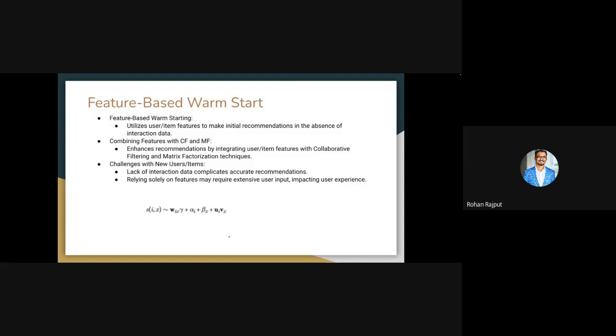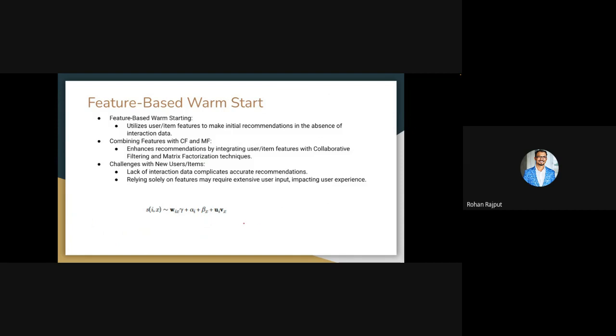In the cold start process we don't have explicit information about user and item embeddings. In such cases, we rely on extensive user input to create a user embedding.